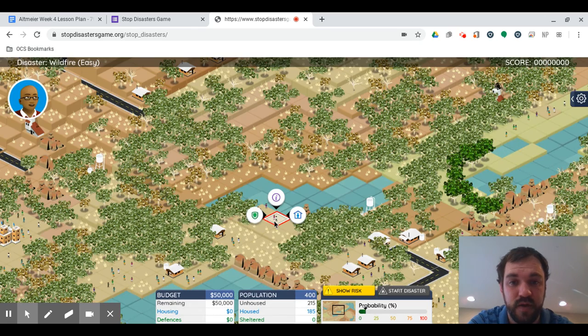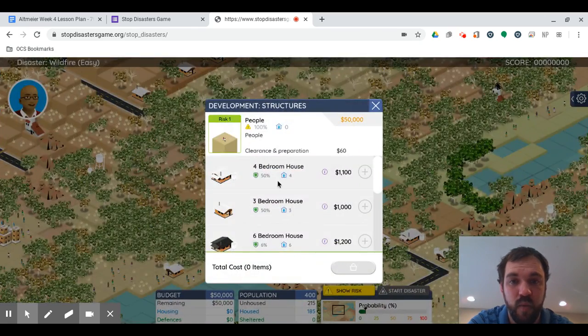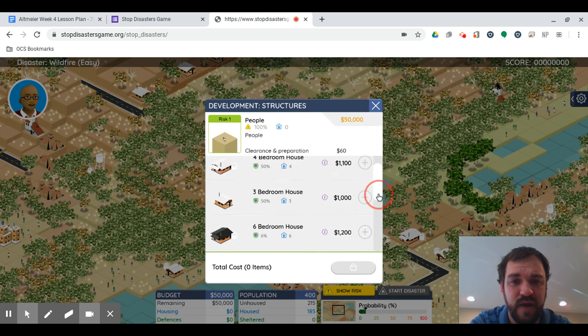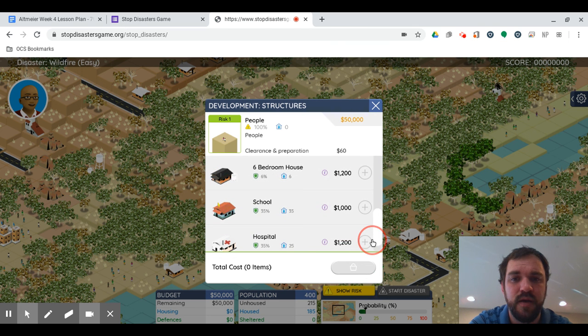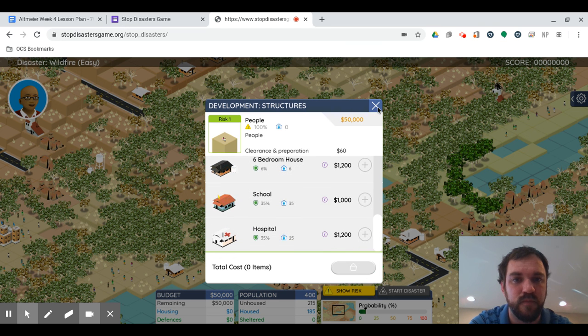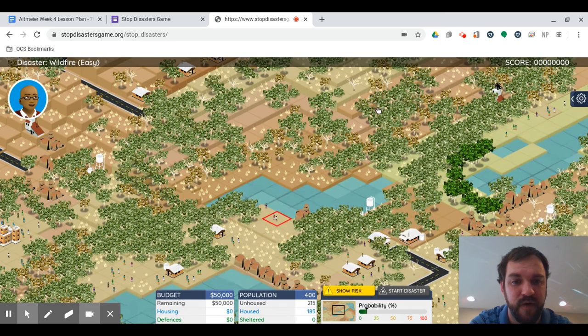And also click this. We have here, what would you like to build? Now remember, you need to provide housing for 215 people. You need to provide, I believe it was, a hospital and a school. And you need to do everything that you can to prepare these people for the wildfire.